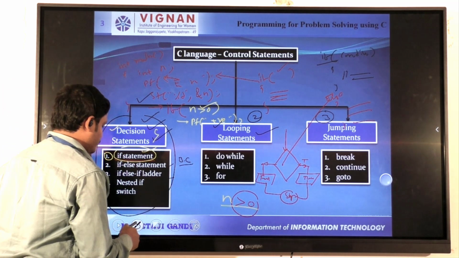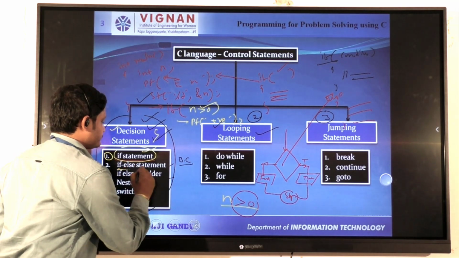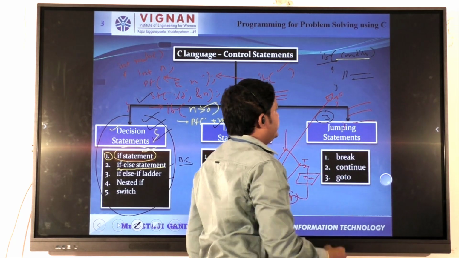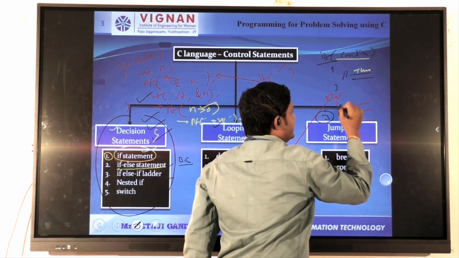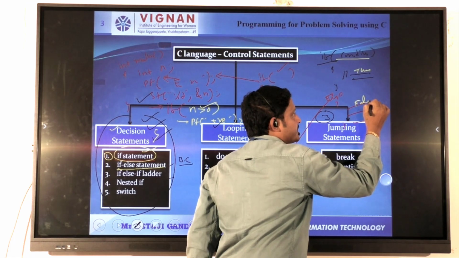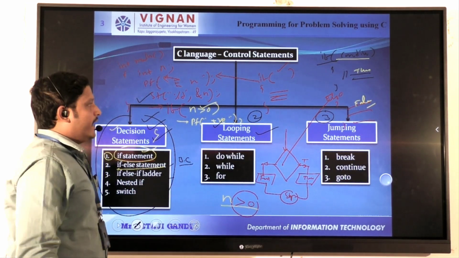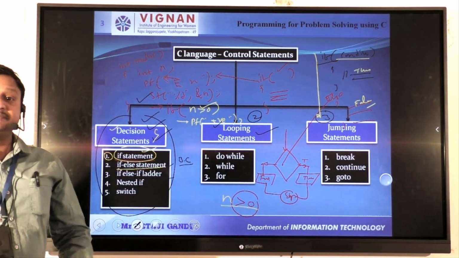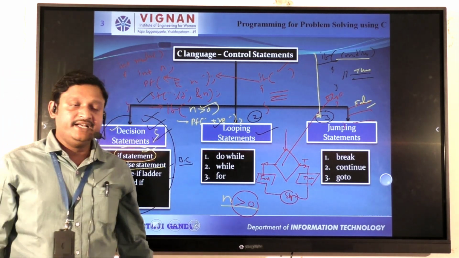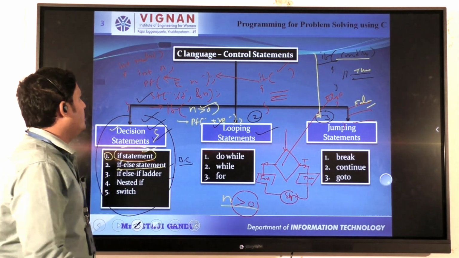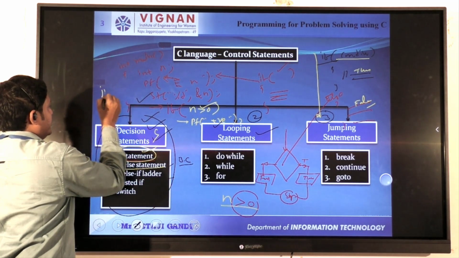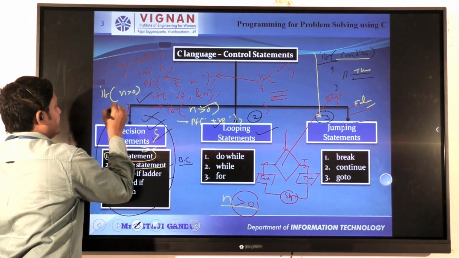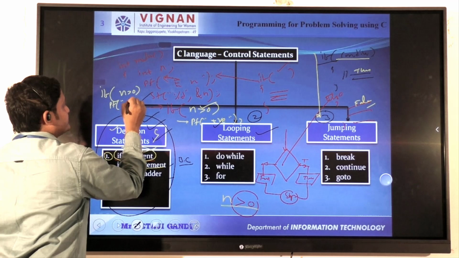Now coming to the next one, which is if else. We already know the syntax: if the condition is true, then the true statement will be executed. If the condition is false, the false statement will be executed. Now according to this example, whether the given number is positive, then positive can be displayed. The same example continues: if the condition n is greater than 0, then printf, the given number is positive.